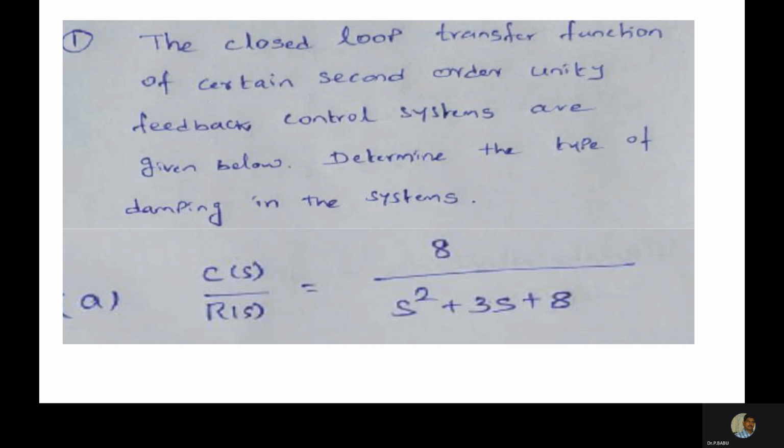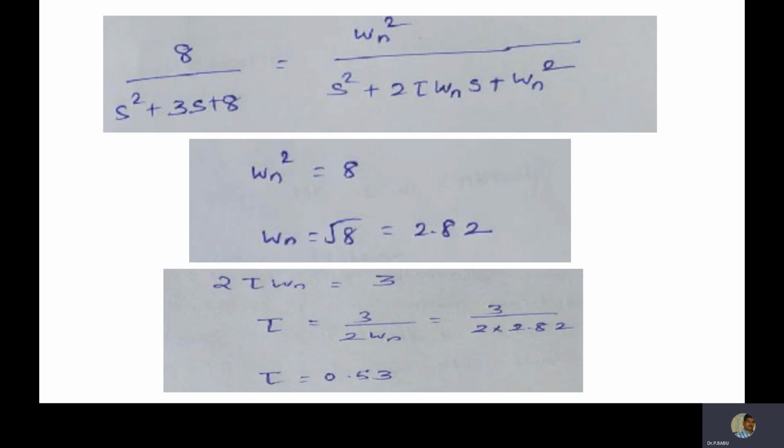You compare this equation with the standard form. First you find omega n. Omega n squared is equal to this, and 2 zeta omega n is equal to this. Substituting, you get the zeta value as 0.53. The value of zeta, 0.53, is less than 1.